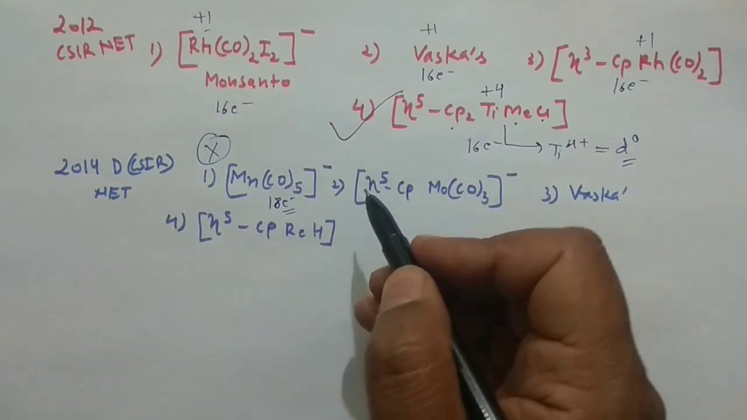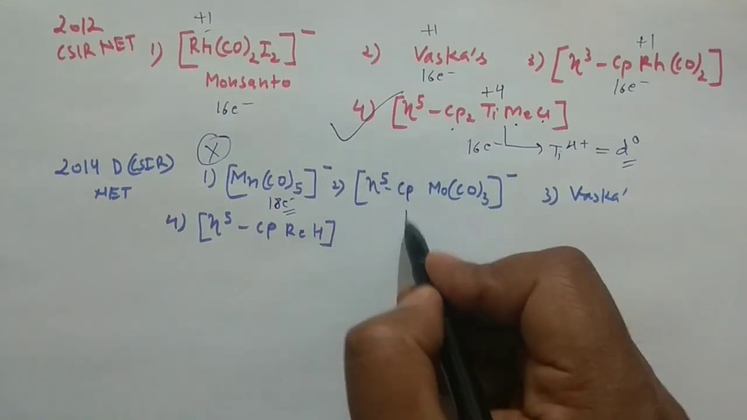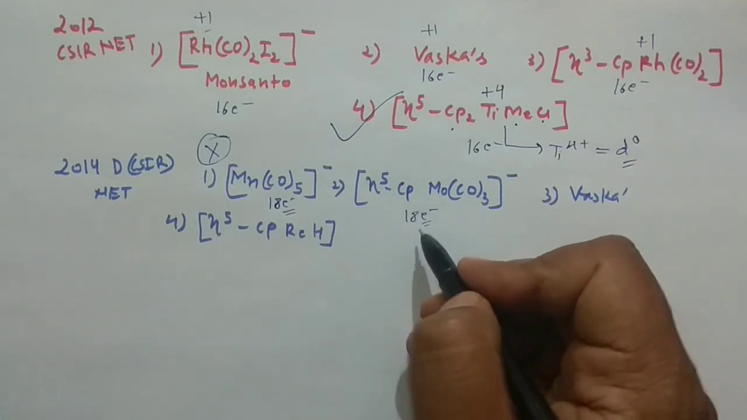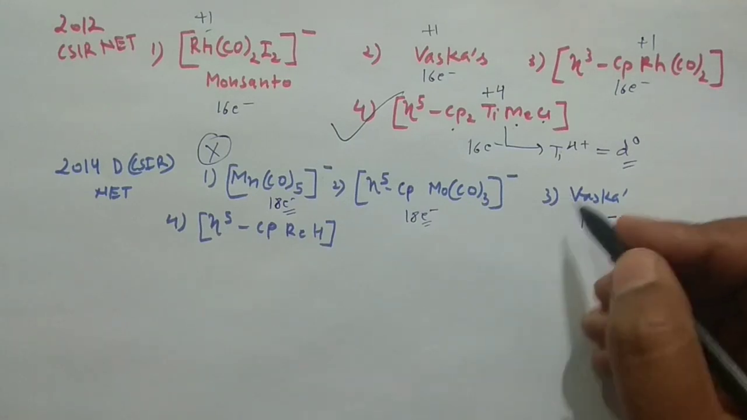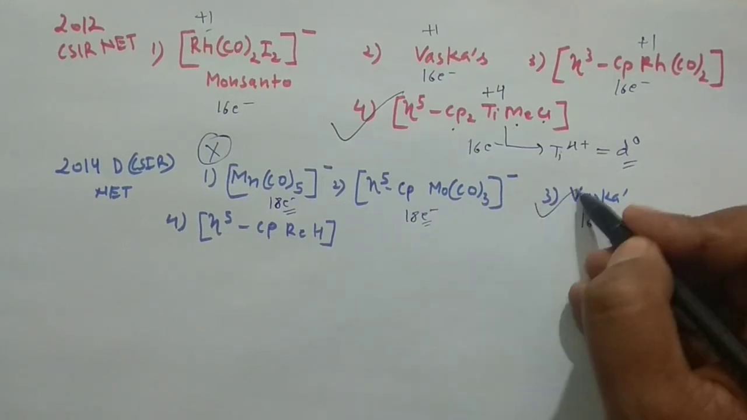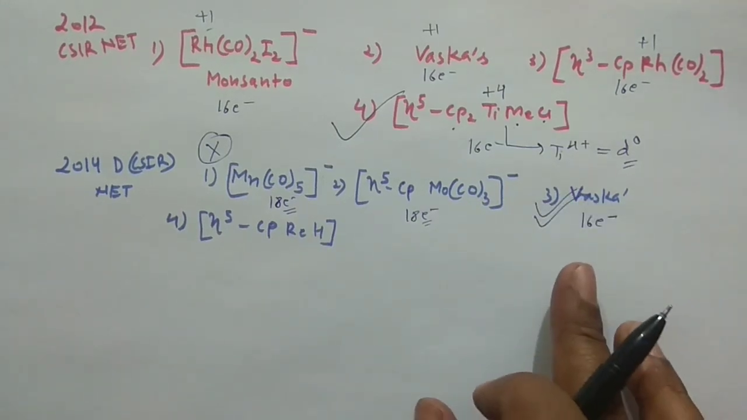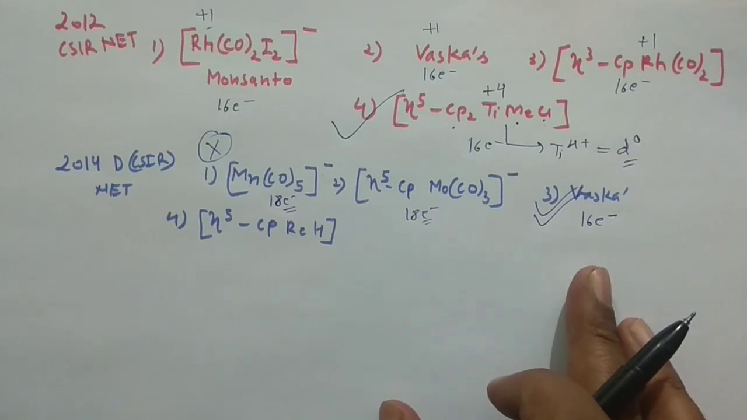Okay, similarly if you count the electrons for this one, it is again an 18 electron system. So I am not counting, you can do it on your own. Only Vaska's complex is the 16 electron species. So this is the correct answer. Vaska's complex is the only 16 electron species that will give you the oxidative addition reaction.